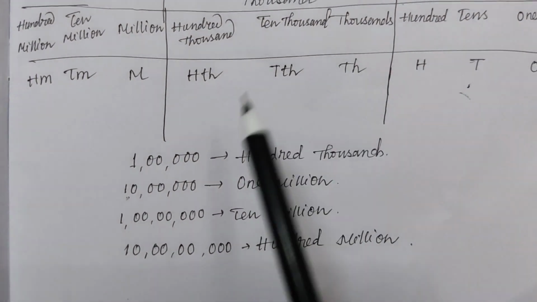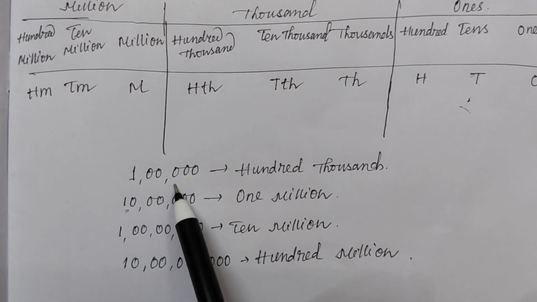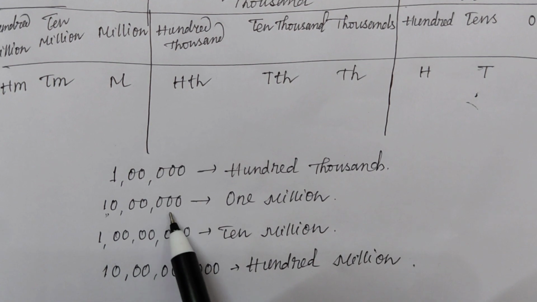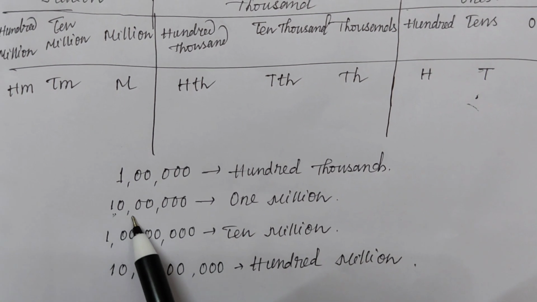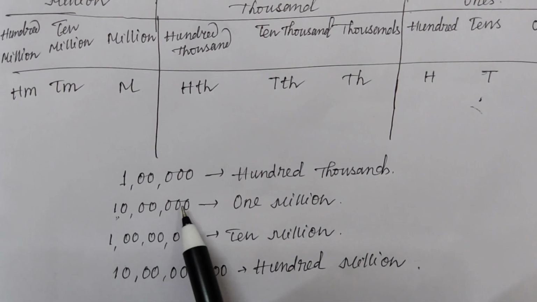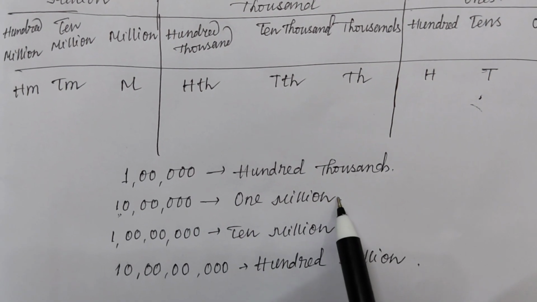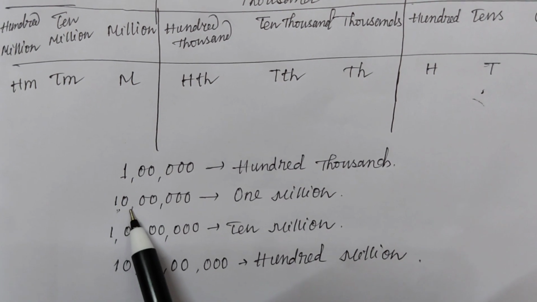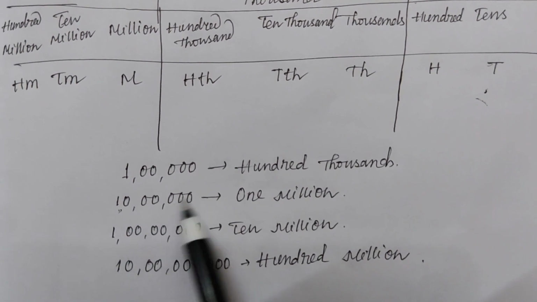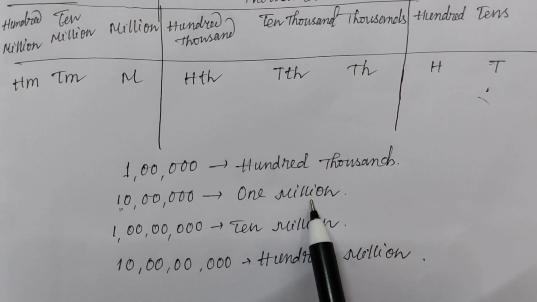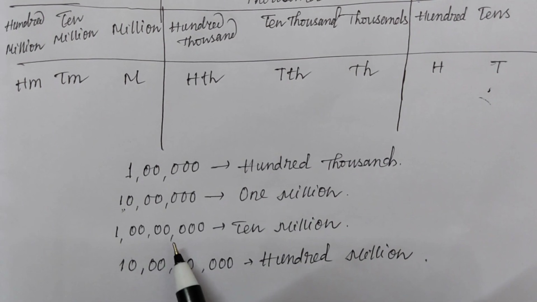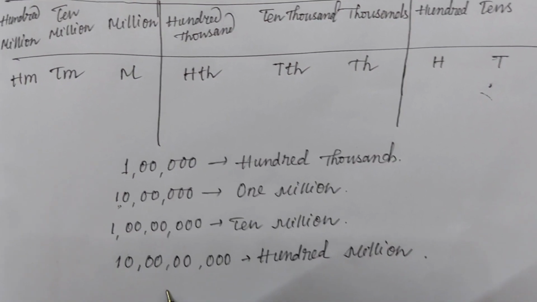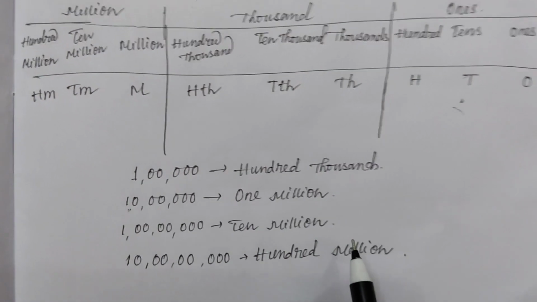So 100,000 and 100,000 make 1 million. In the Indian number system, it is 10 lakhs. So 10 lakhs means 1 million. 100 lakhs means 10 million. And this is the 100 million.